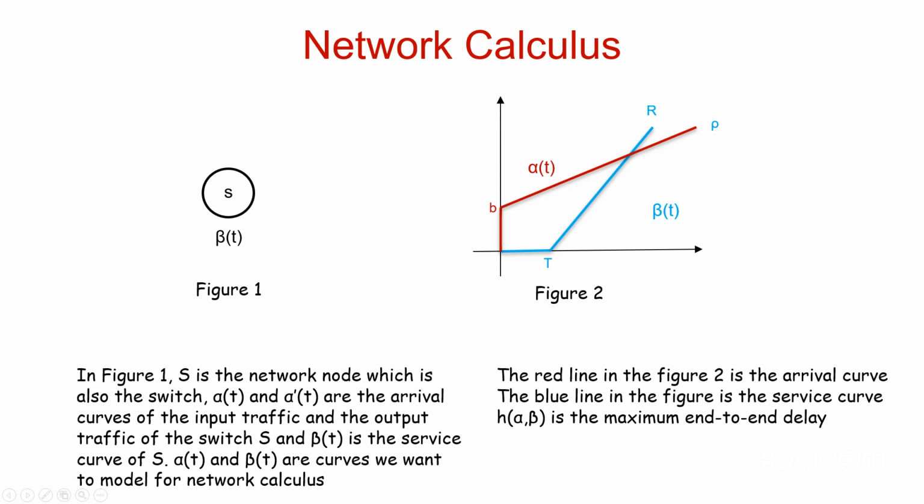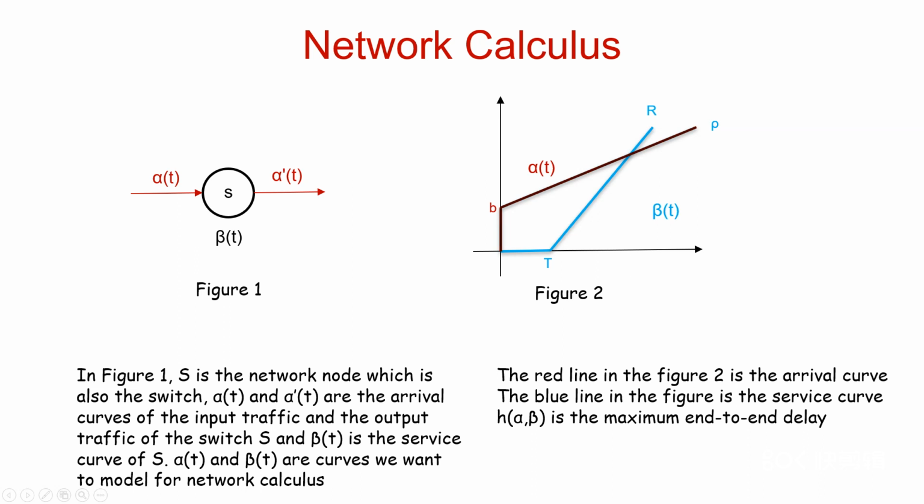In Figure 1, S is the network node which is also the network switch. A network switch is networking hardware that connects devices on a computer network. Alpha T and alpha prime T are the arrival curves of the input traffic and the output traffic of the switch S, respectively. Beta T is the service curve of S. Alpha T and beta T are curves we want to create.